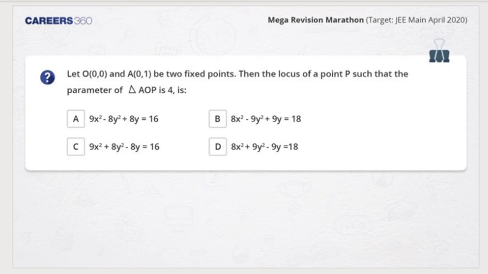Two points of the triangle are given, and the third point is a locus point itself. So it is a moving point, but one of the constraints given is that the perimeter is 4. So you have to find the locus of the point. Okay, go ahead.